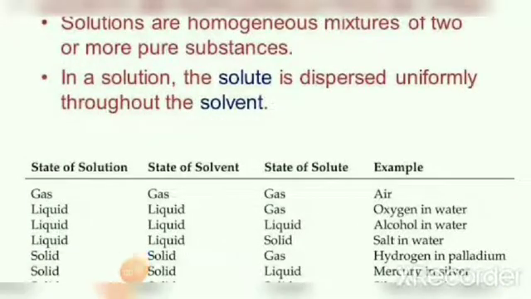Consider the various examples given here. We shall try to find out the physical state of the solution. Consider air for example. Air is a mixture of different gases. So we have a gas in gas type of solution. What is the physical state of the solvent here? It is in the gaseous state. Therefore, the physical state of the solution will also be gaseous, or the solution will be in the gaseous state.